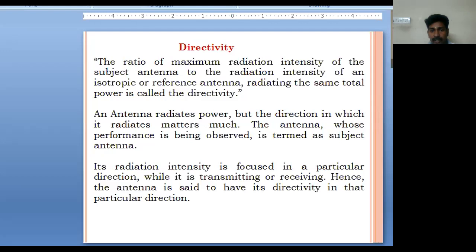For example, the antenna radiates power, but the direction in which it radiates matters a lot. The antenna whose performance is being observed is termed the subject antenna. Its radiation intensity is focused in a particular direction, either on the transmitting side or the receiving side. Hence, the antenna is said to have its directivity in a particular direction.